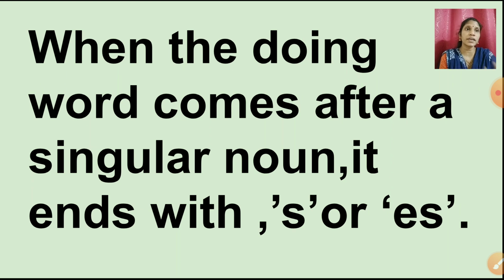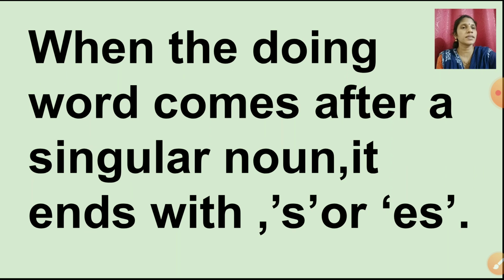That is, the action word or the doing word ends with s or es. In earlier slides you saw the doing word do not end with s or es, because there you were seeing the plural noun. Okay, it was plural noun. Here we are talking about singular noun.